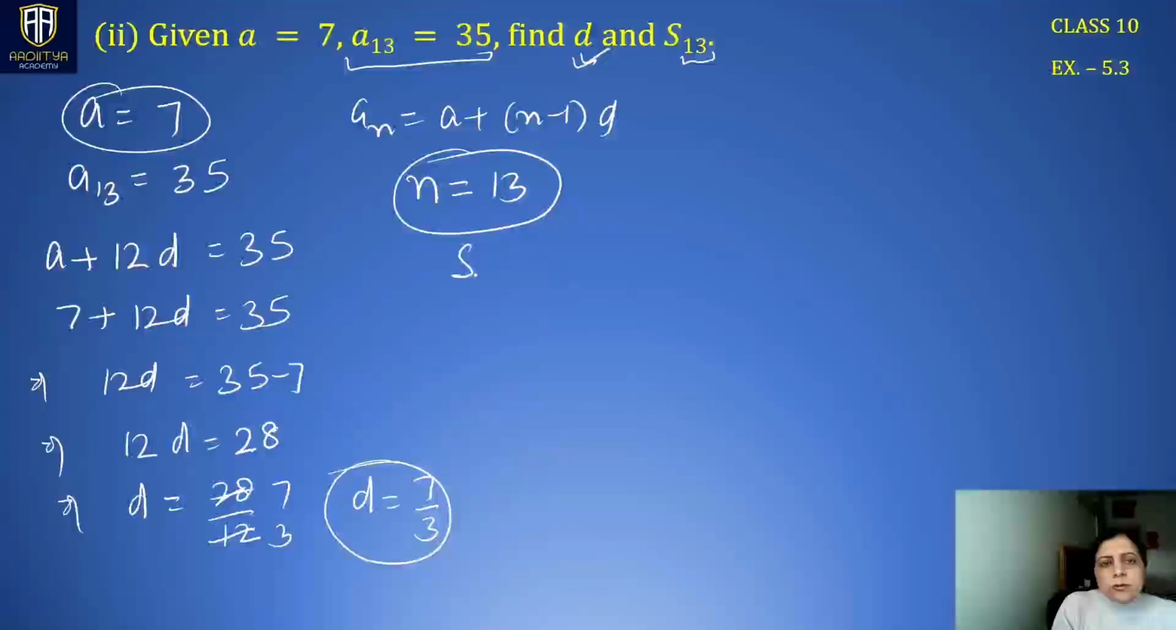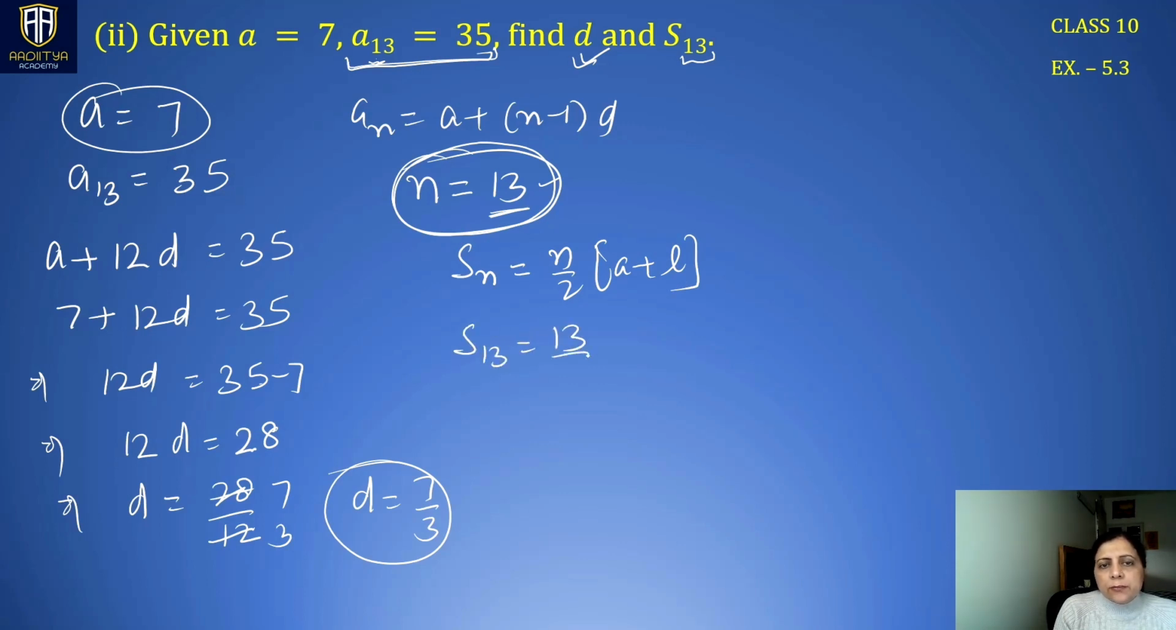S13. So what formula shall we use? A13 is given to us, the value of the 13th term. That means the last term of the sequence that we require. We have to find the sum of the series up to the 13th term, and the 13th term itself is given to us. So Sn is equal to n by 2 a plus l. S13, n is 13 here. First term is 7, A is 7. And the last term means A13, because we are looking for the sum up to the 13th term, so that itself is 35.